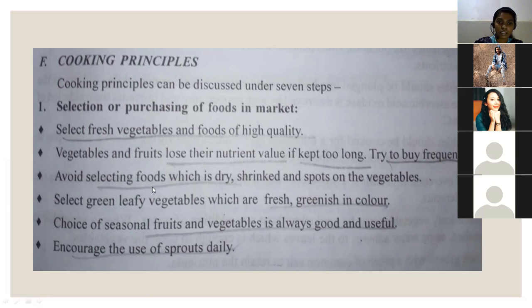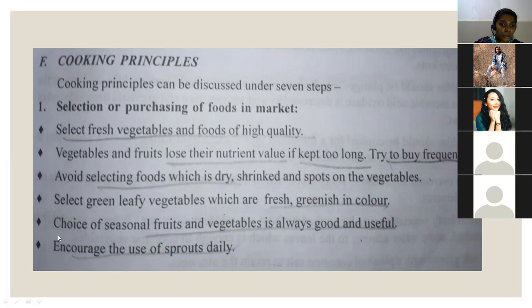And avoid selecting foods which are dry, shrunken, or have spots on the vegetables. So you all know how we select what is very fresh and healthy looking; that only we will select. Whatever spots or shrinkage are there, we will avoid them. And select green leafy vegetables which are fresh and greenish in color. Always while selecting vegetables, we need to select green leafy vegetables which look very fresh and